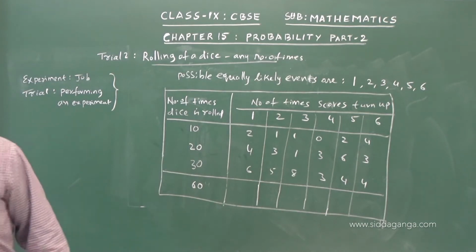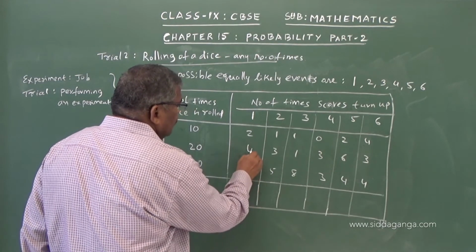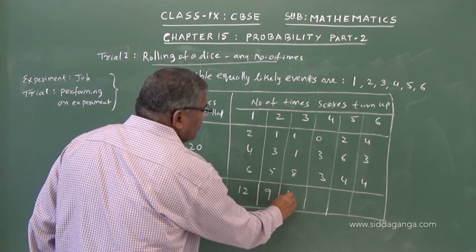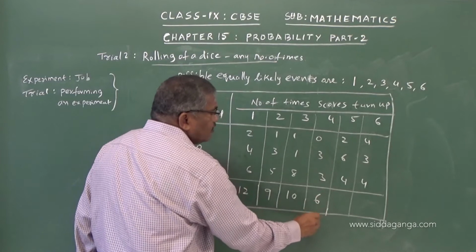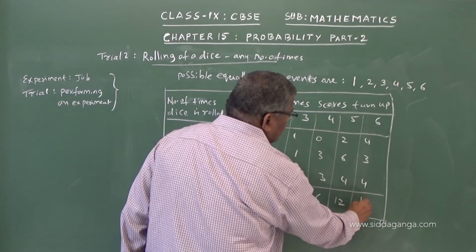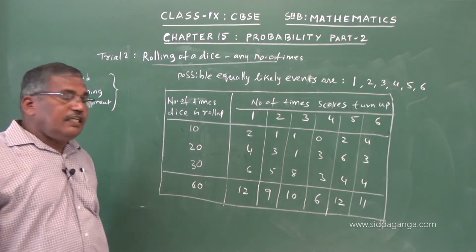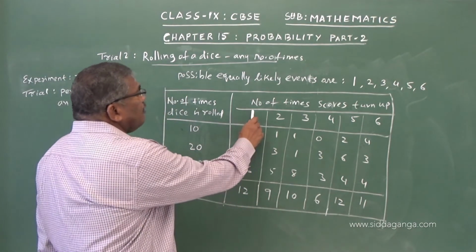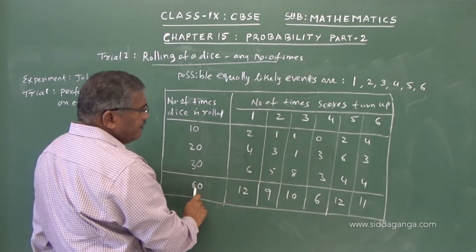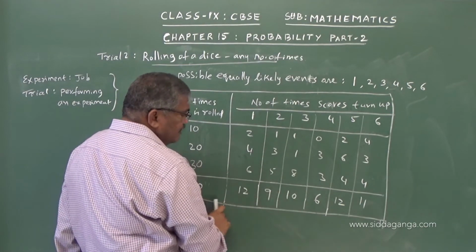So here we got 12, 6 plus 4, 10, 10 plus 2, 12. This is 9. Here we got 10. Here we got 6. This is 12 again. 11 trials. So now total is 60. So in this case, the probability of 1 becomes 12 divided by 60. Probability of 2 becomes 9 divided by 60, 10 divided by 60 and so on.